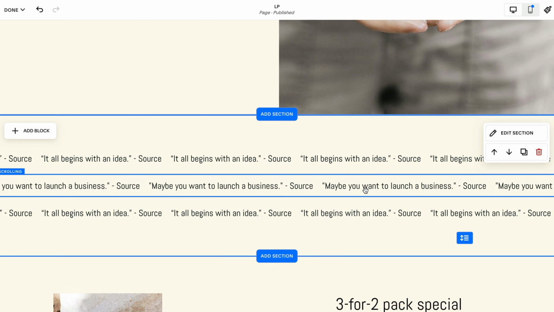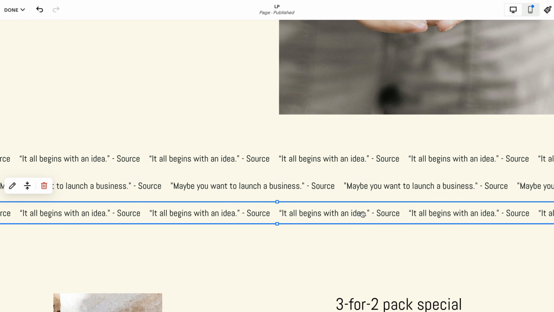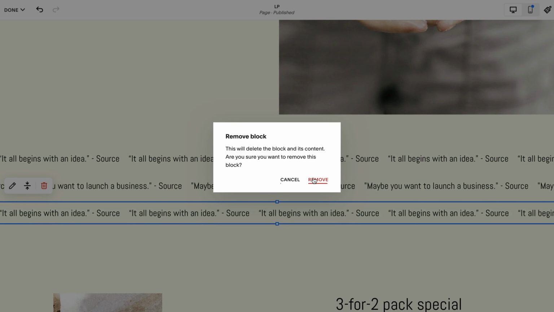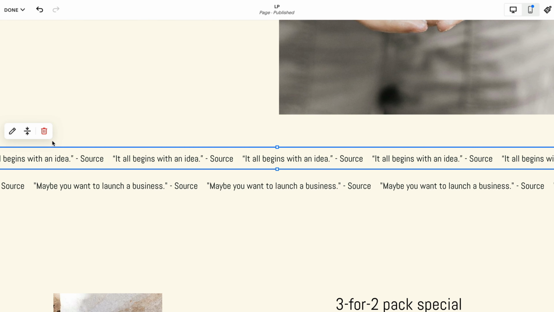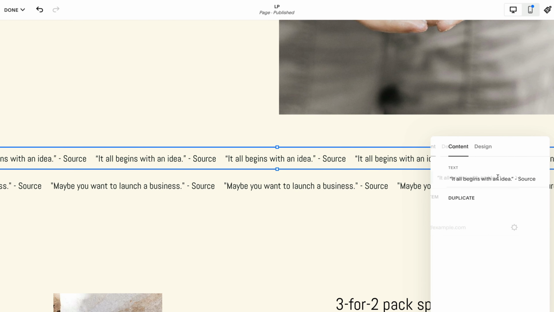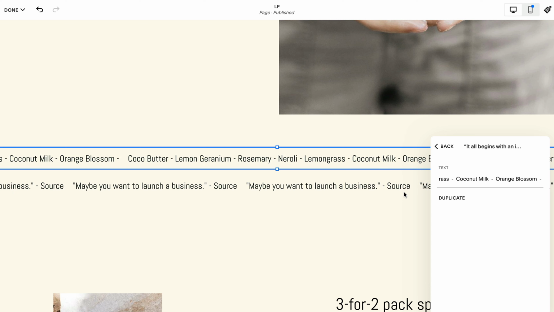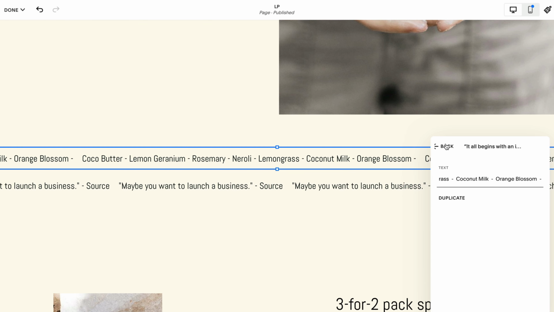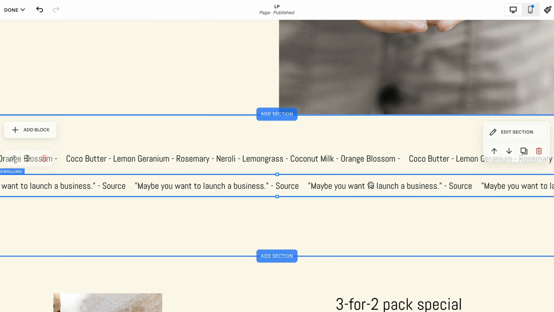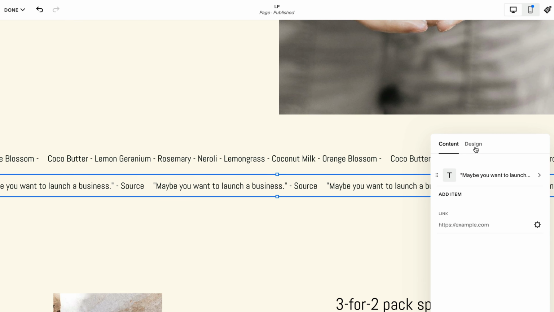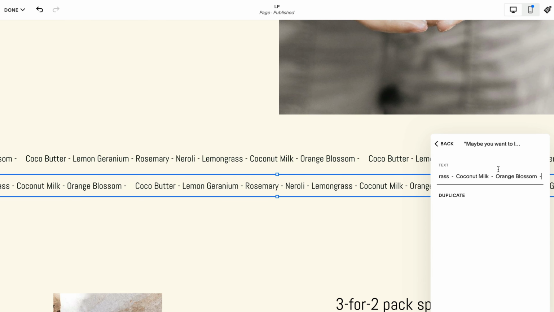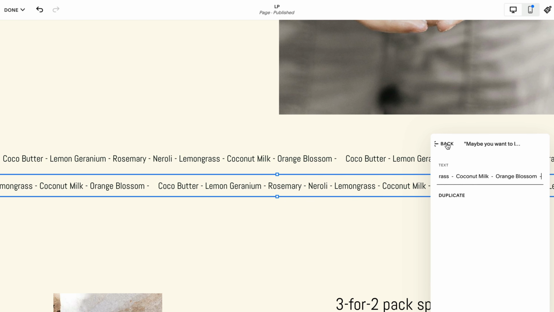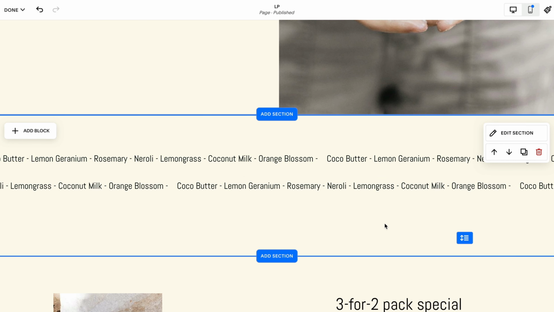So here we go with 3 lines. I'm thinking 3 is too much, so we just click our line here and we hit delete. And on the opening line, we click on the line and we hit the edit icon. And what I'm going to do is I'm going to paste in our ingredients. As you can see here, we got rosemary, neroli, lemongrass, looks great. I'm going to do the same thing for the row below. Click on the line, hit edit, under the content, paste it in, and now we have scrolling text, which looks great.